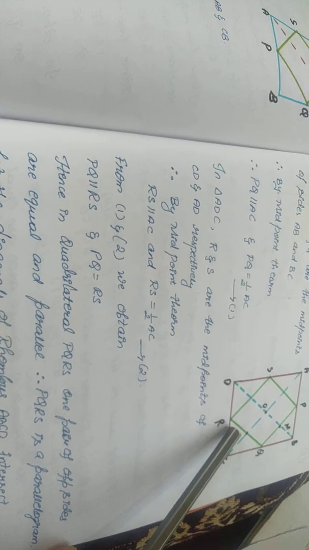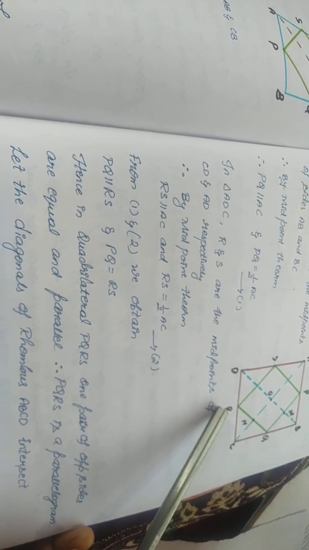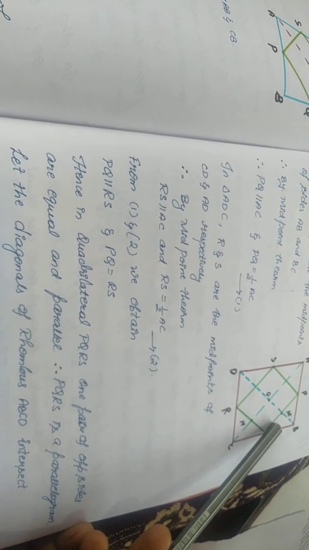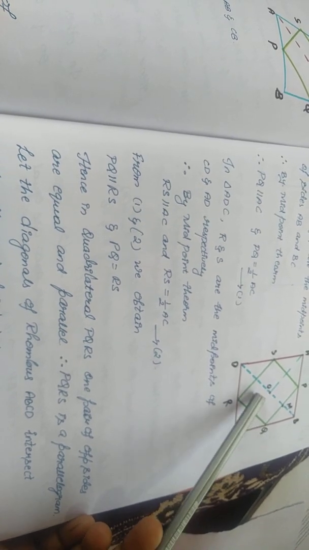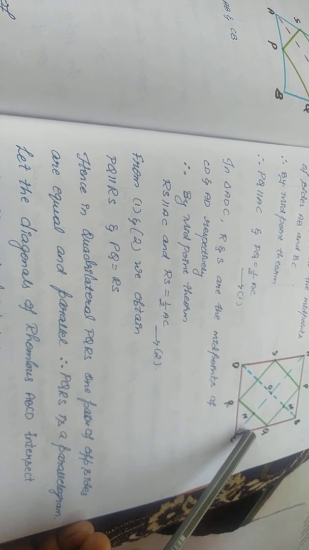Now I am going to consider quadrilateral OMQN. OM is parallel to RQ and OM is parallel to NQ.